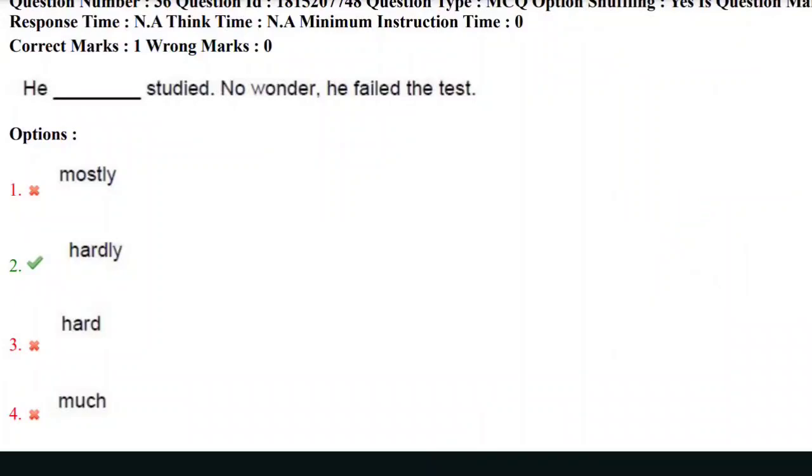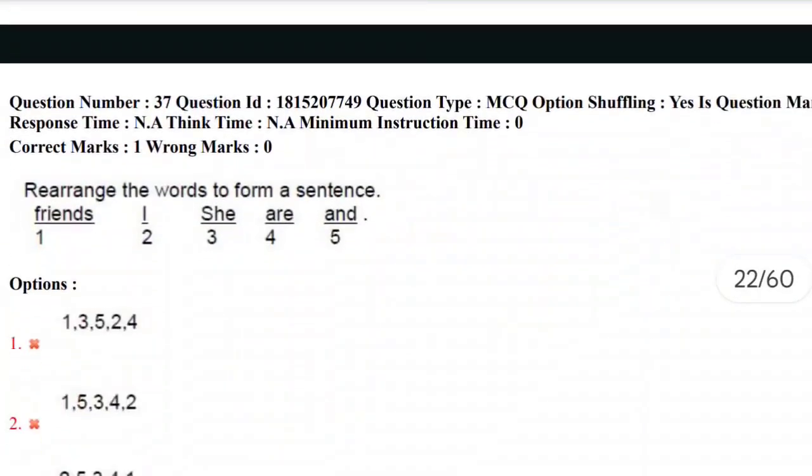He dash studied, no wonder he failed the test. Here the options are mostly, hardly, hard, and much. And the correct answer here is hardly. He hardly studied. No wonder he failed the test. He failed the test because he hardly studied. He never studied properly. So the correct answer here is the second option, that is hardly. Let's move towards the next question, that is the 37th question.